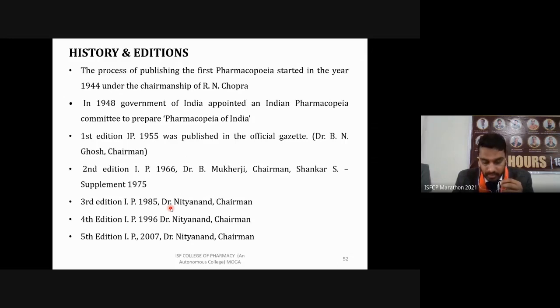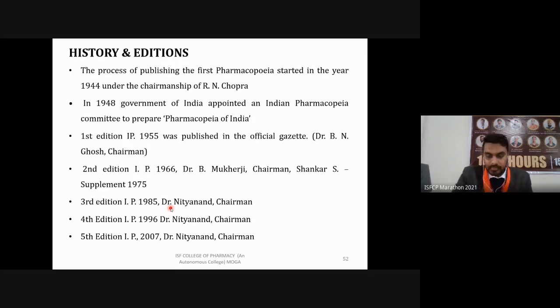Then volumes 2 and 3 contain general monographs on drug substances, their doses, formulations, and pharmaceutical aids, or excipients, which we are going to use.